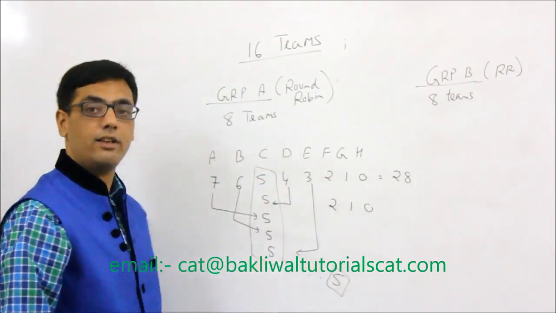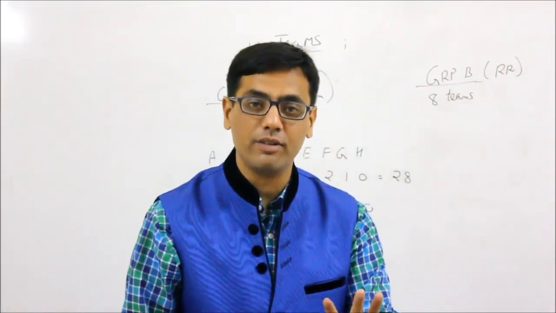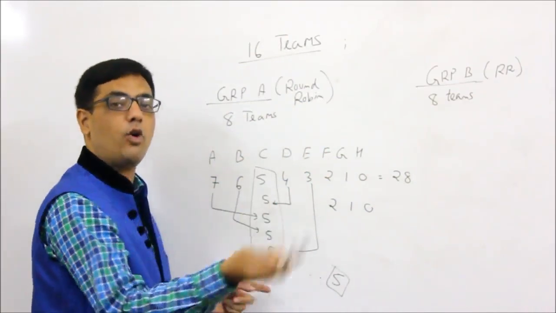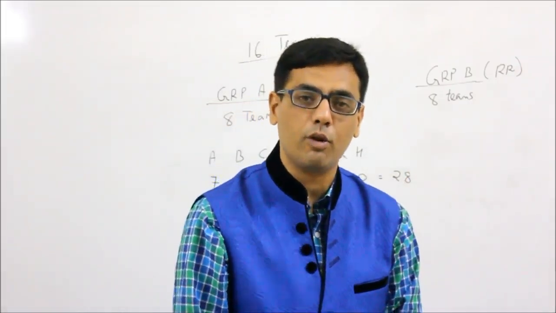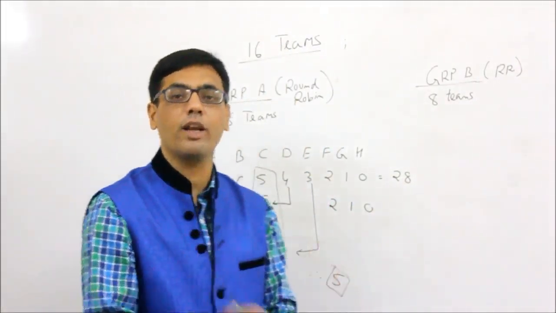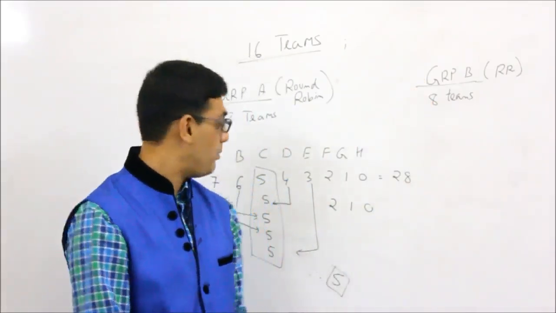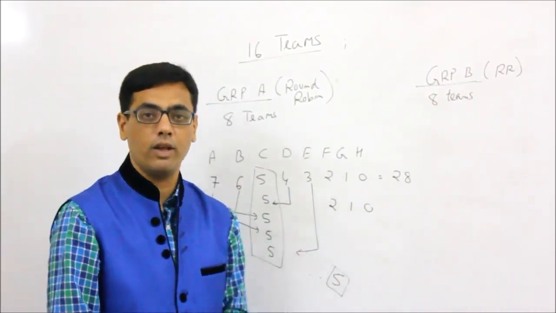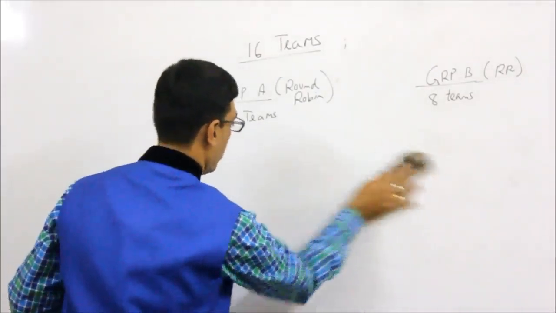As you can see, there can be a scenario where our team is winning 5 games and still there are 5 such teams and one of these teams will not qualify. So what was our question? What can be the maximum number of wins a team can have and still not qualify? The answer is 5. Mind-boggling 5. It looks like the answer can be 4, even that looks on the higher side. But 5 is the correct answer. You need a minimum of 6 wins to guarantee a place in the next round. So I hope this is clear. This is the first question I wanted to tell you.